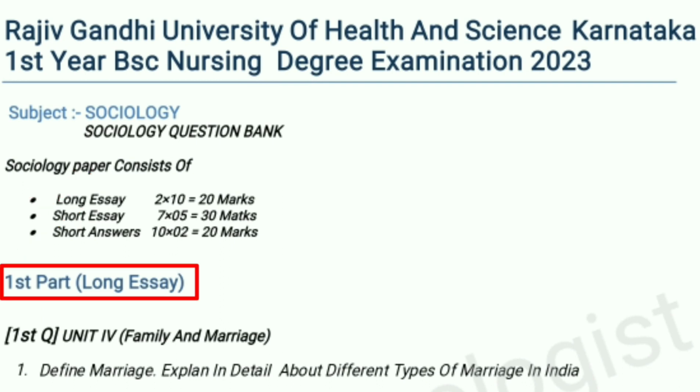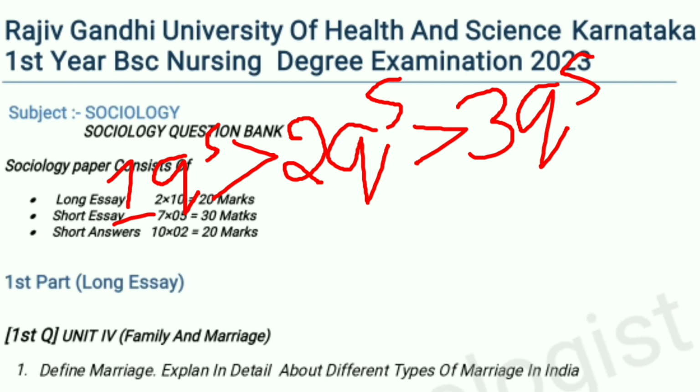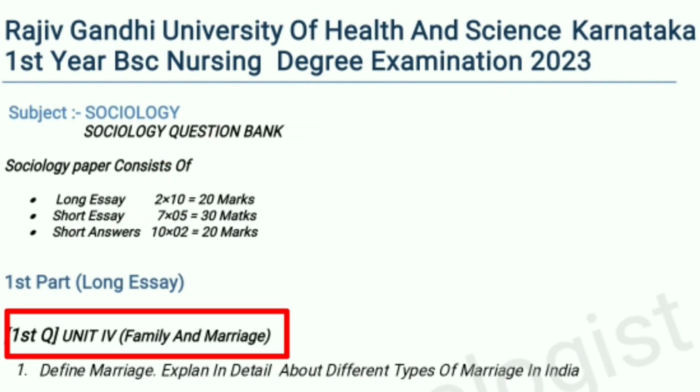Let's discuss from which units the 10 marks questions come and how many 10 marks questions come for the degree examination. I divided the long essay part into 3 standard questions on the basis of priority and possibility of repeating, where the first standard question has more possibility of repeating than the second standard question and then the third, and each standard question consists of only 1 unit.